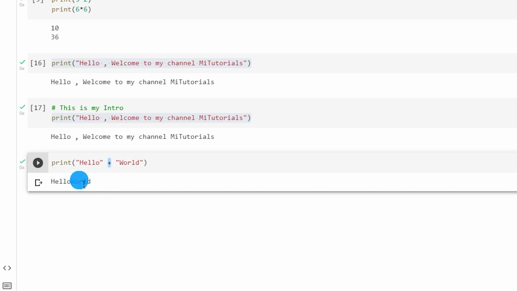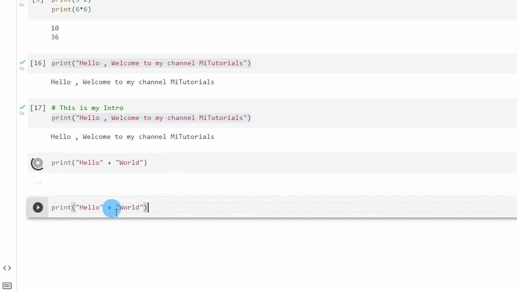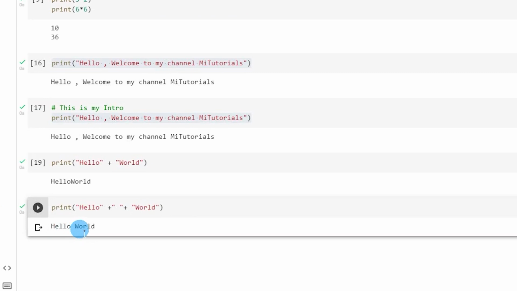What this operator does is it basically takes those two words and combines them together. It does not know where to add the space. So in this case, you will have to add the space manually. You can do plus and enter a space and then run this piece of code. You will get hello space world.